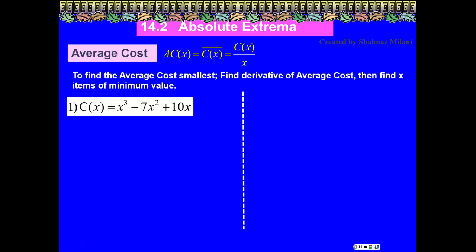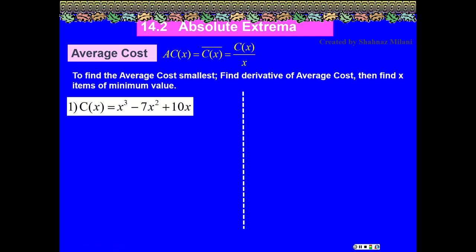If I have a 15 and 17, and I'm trying to find the average, I add 15 plus 17, which is going to be 32. Then we divide it by 2 because we had a quantity of 2. 32 divided by 2 is going to be 16. Now, anytime you have a C of x, we don't know what the quantity is, so we use the quantity as x. That's the reason. Cost divided by x is going to be the average cost.